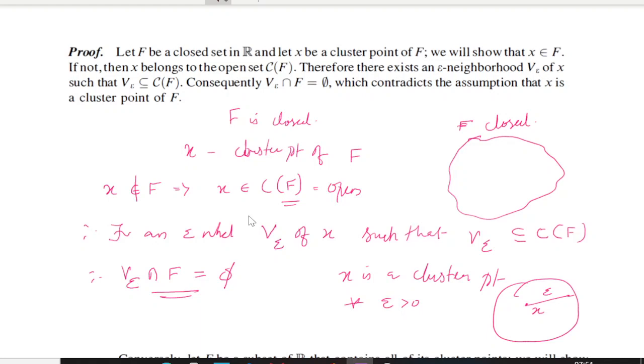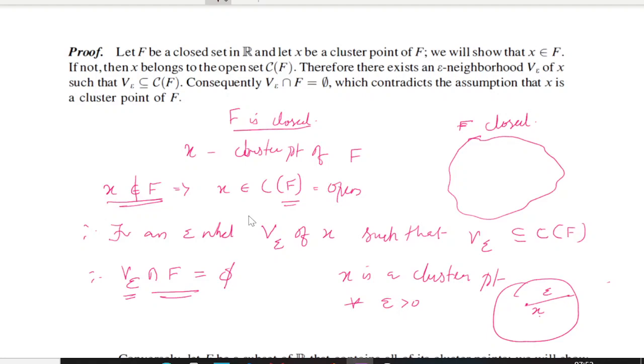But now you have got an epsilon value such that when you take the epsilon neighborhood of this point x, it does not contain any of the points from the set f, which is a contradiction, right? So our assumption is wrong. We have assumed that f is closed and x does not belong to f. So this is not true. So x belongs to f, we will get.